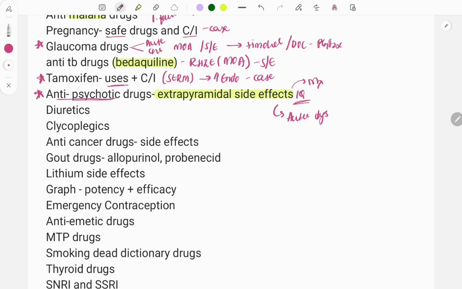Then moving on, diuretics. Diuretics is also an important topic, and you cannot miss it. Questions are asked on its types and the mechanism of action. There are loop diuretics, then thiazide diuretics, and then acetazolamide.